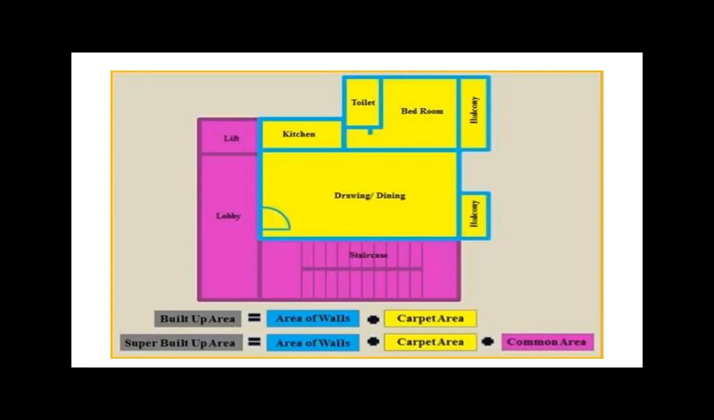Then you can see the pink color. This is the common area. If we add common area, carpet area, and area of walls, then this is called the super built up area. So what is the difference between built up area and super built up area? Built up area does not include the common areas like lift, lobby, staircase, but in super built up area we add common area also. So from this figure we can easily understand what is carpet area, what is built up area, and what is super built up area.